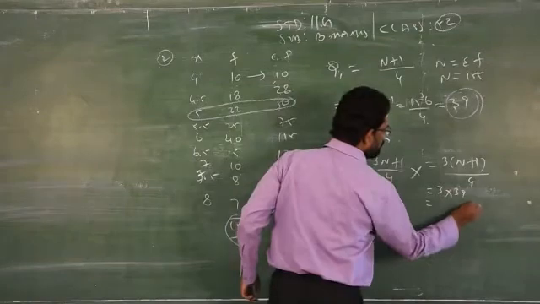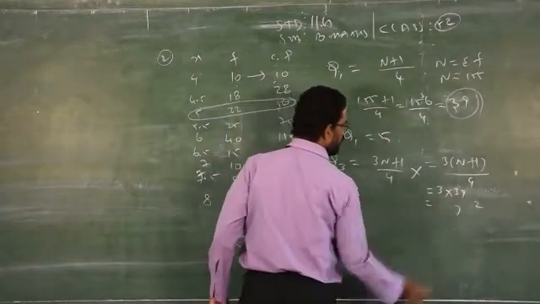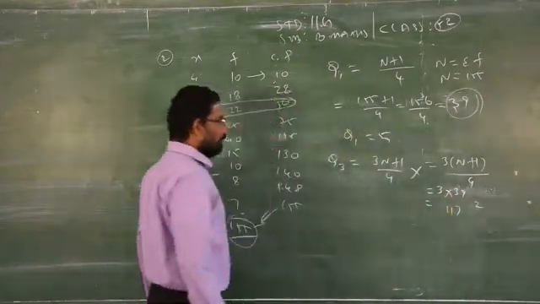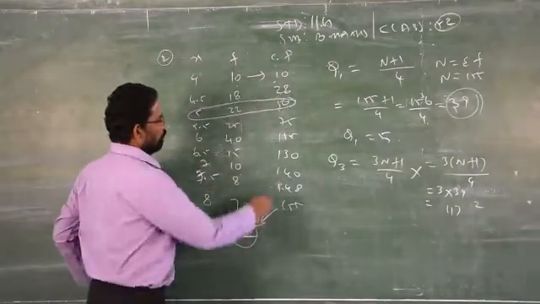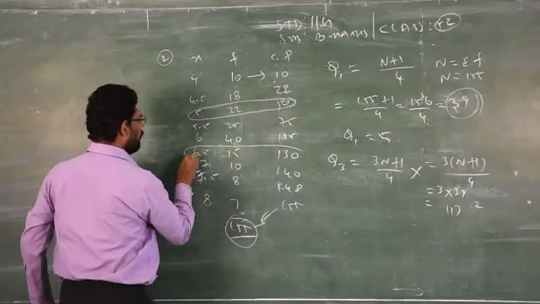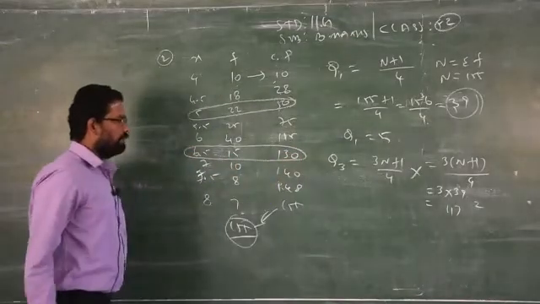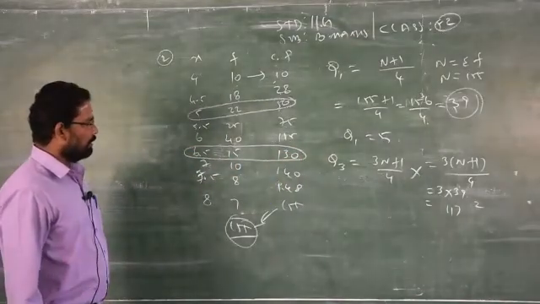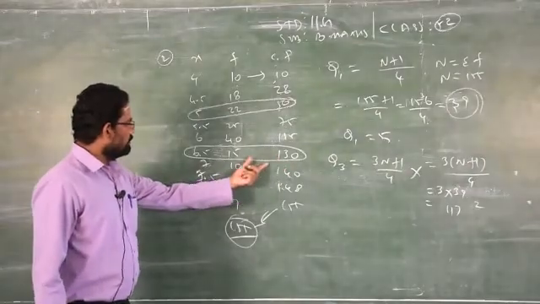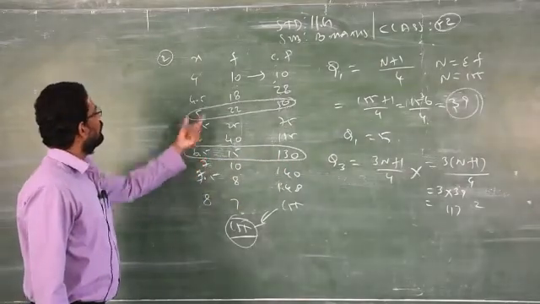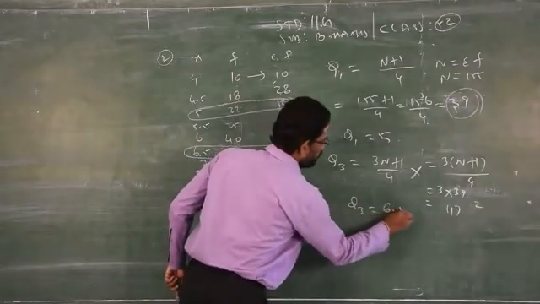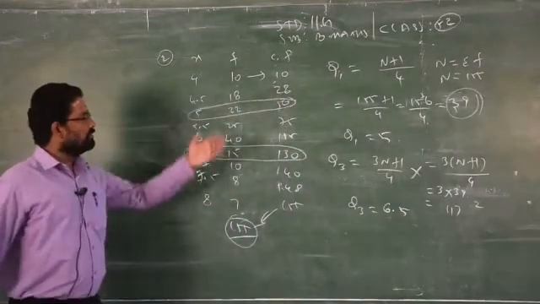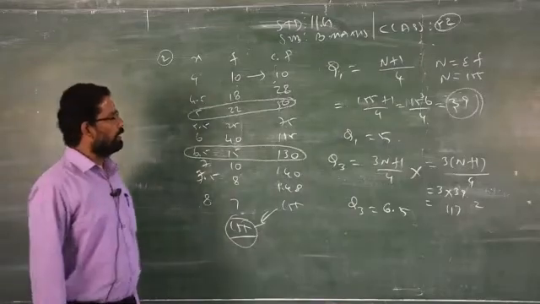So you can multiply by the 3 table. 3 9s are 27, remainder 3 3s are 9, 9 plus 2 is how much? 117. Where will 117 come in cumulative frequency? 117 falls under 130. Clear? 117 comes under 130. Just see straight to 130 under the x column, and you will get Q3 is equal to how much? 6.5. So this is the way of finding Q1 and Q3.